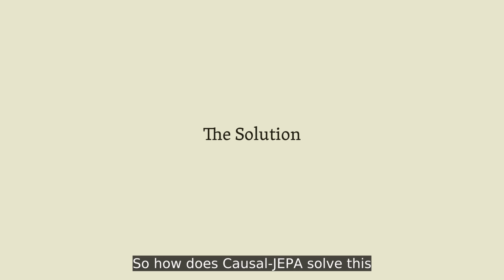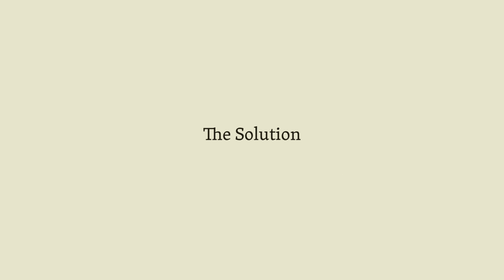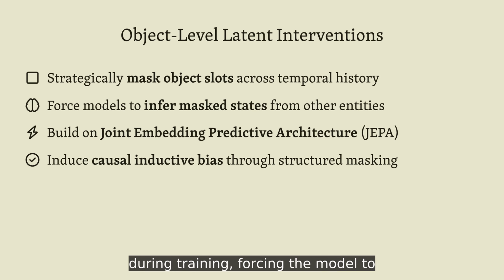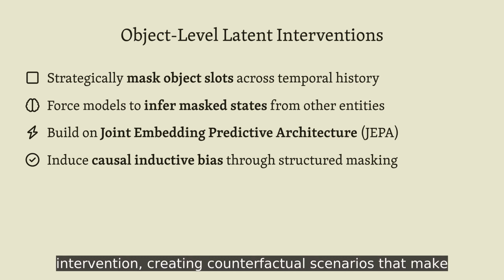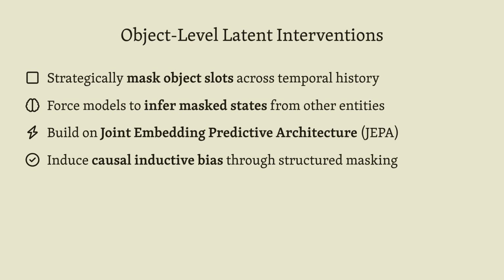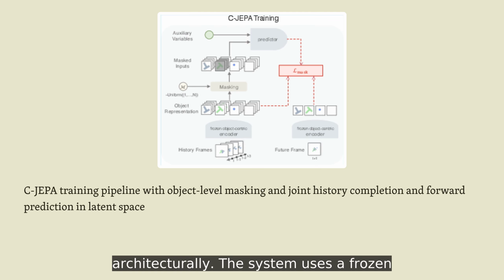So how does Causal-JEPA solve this problem? The core innovation is elegant. The authors selectively mask certain object representations during training, forcing the model to recover their states by reasoning about interactions with other visible objects. This masking acts as a form of intervention, creating counterfactual scenarios that make relational reasoning essential rather than optional. Let's look at how this works architecturally.